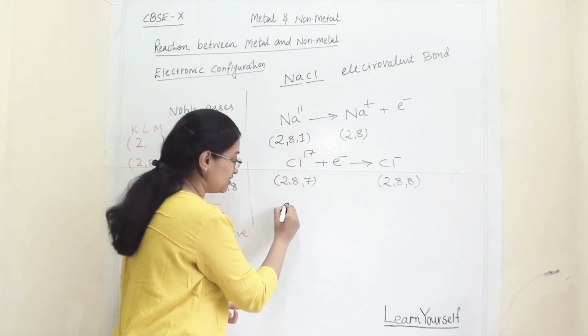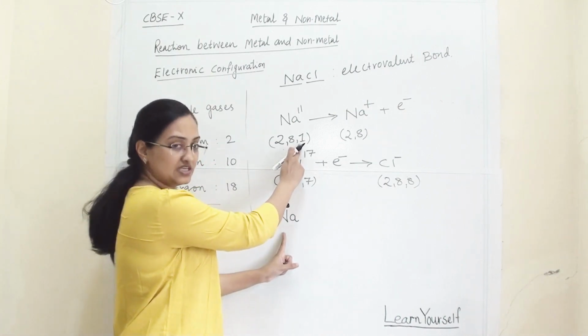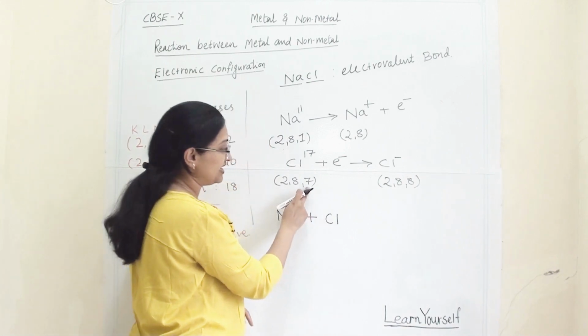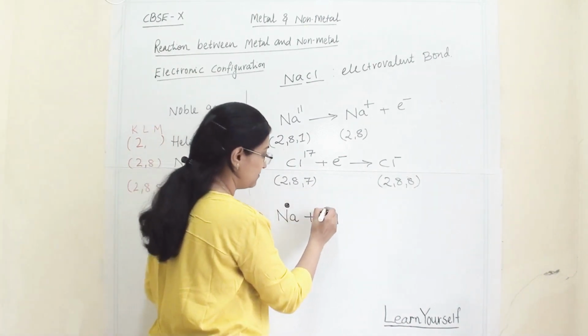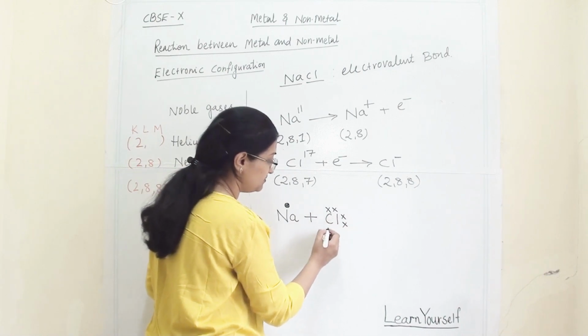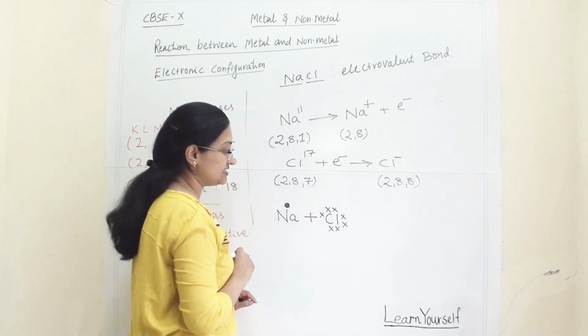So here I am showing this one electron of sodium, because one electron is there when it is going to combine with chlorine. Now how many electrons are there in chlorine? 7. So here I am showing them with a cross to separate them from the sodium's. So this 7 and 1 is there.